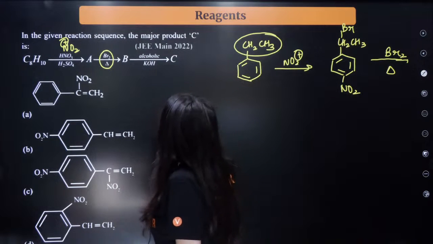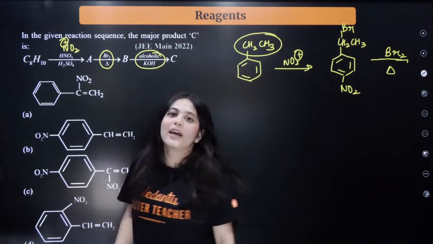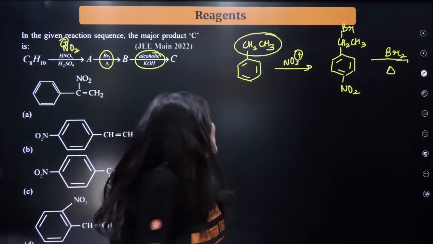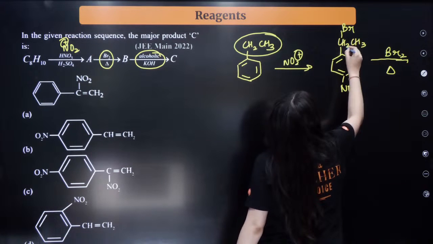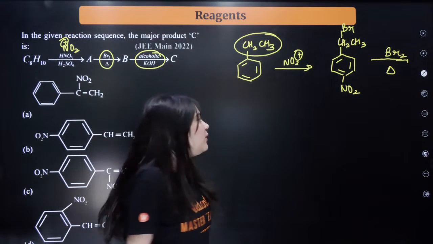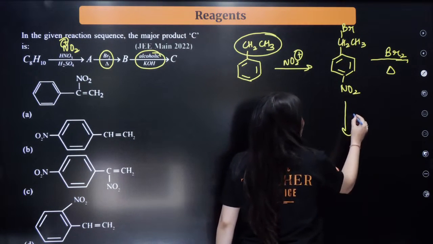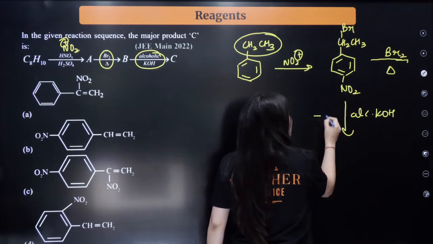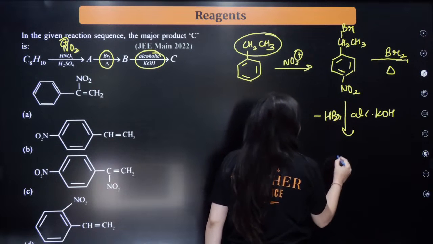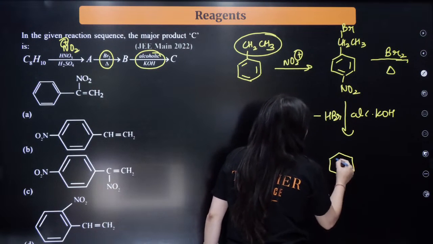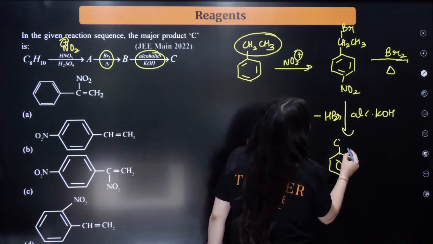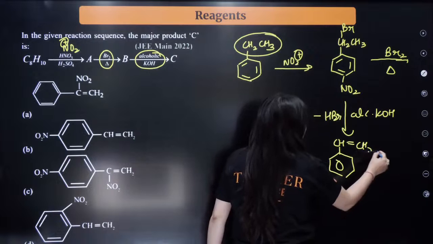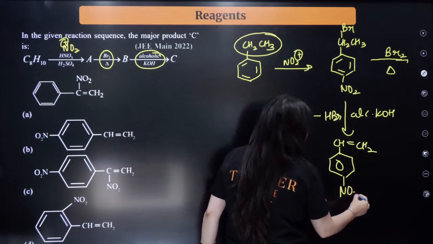Next you are reacting it with alcoholic KOH. Alcoholic KOH is famous for elimination, so it will just remove HBr. After reacting it with alcoholic KOH, it will remove HBr from the molecule, and the final structure that you're going to get looks like CH=CH2, and here will be the NO2 group.